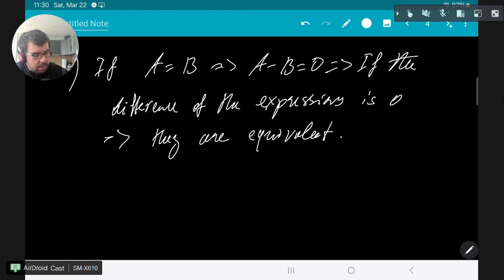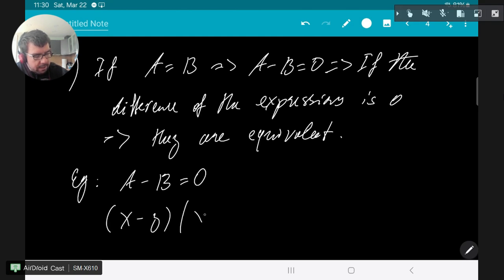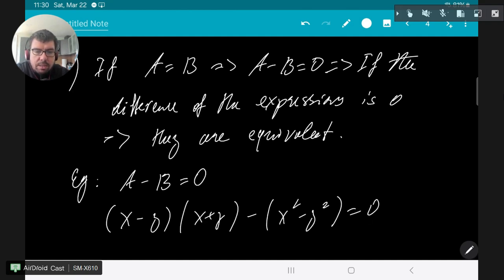Okay, so in our example, I have a minus b. I'll check whether it's 0. So x minus y, x plus y minus x squared minus y squared equals 0, and I need to check whether this is correct or not.